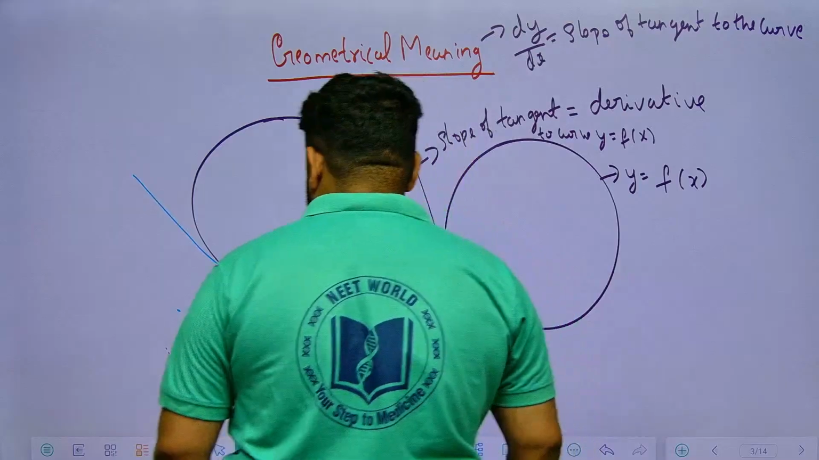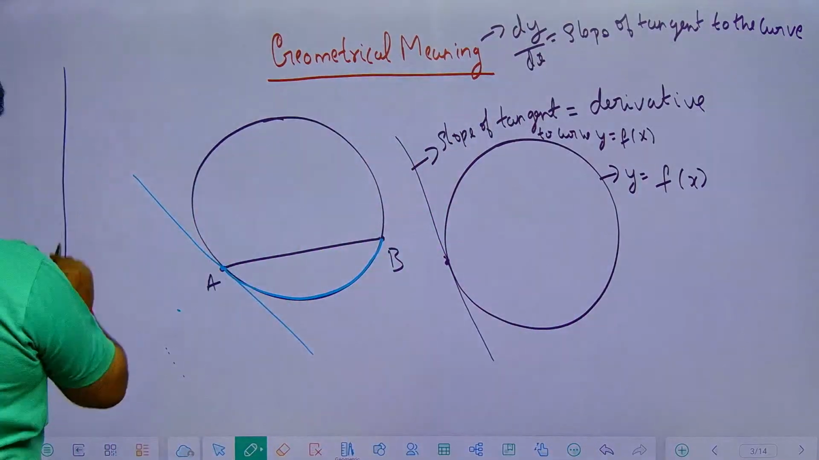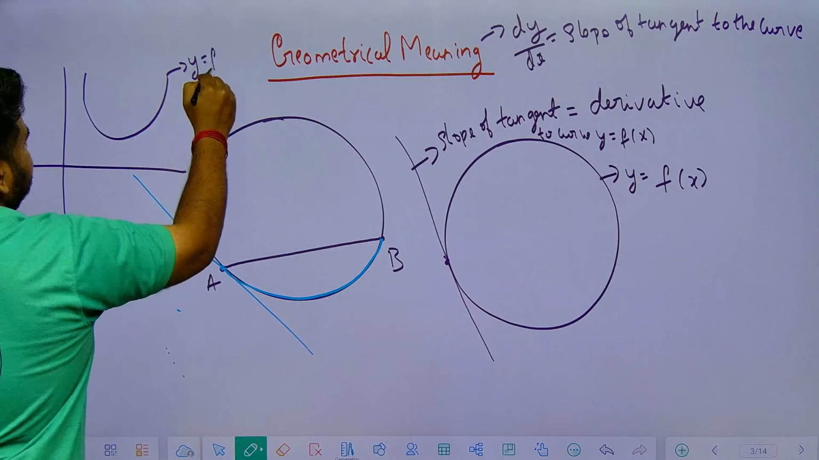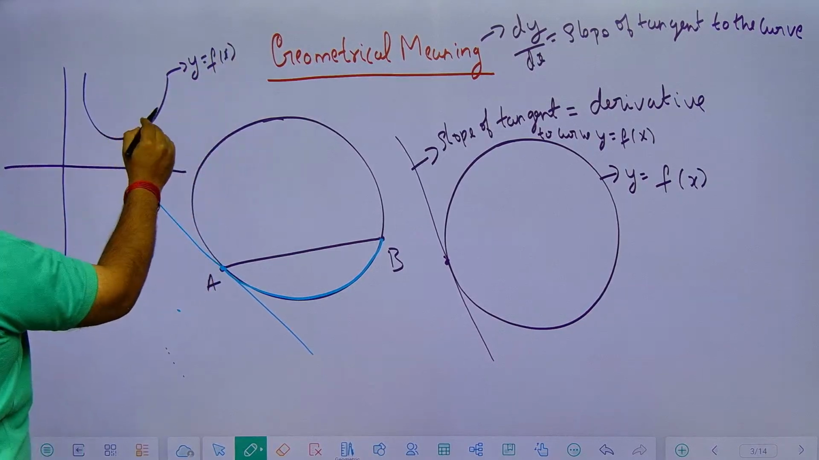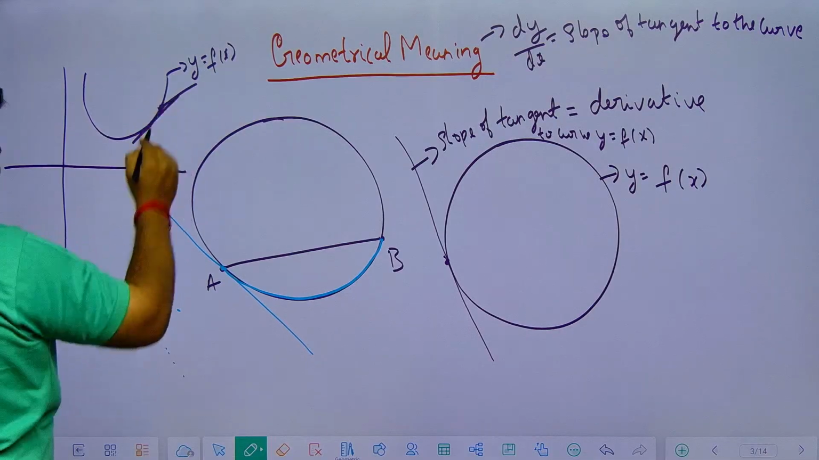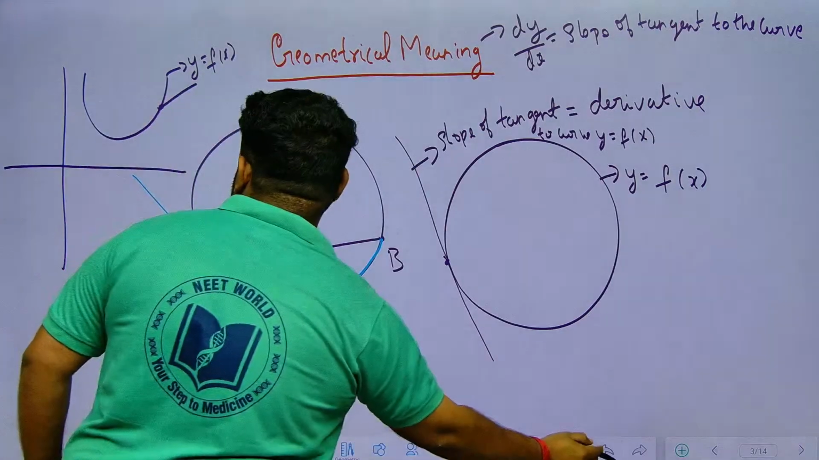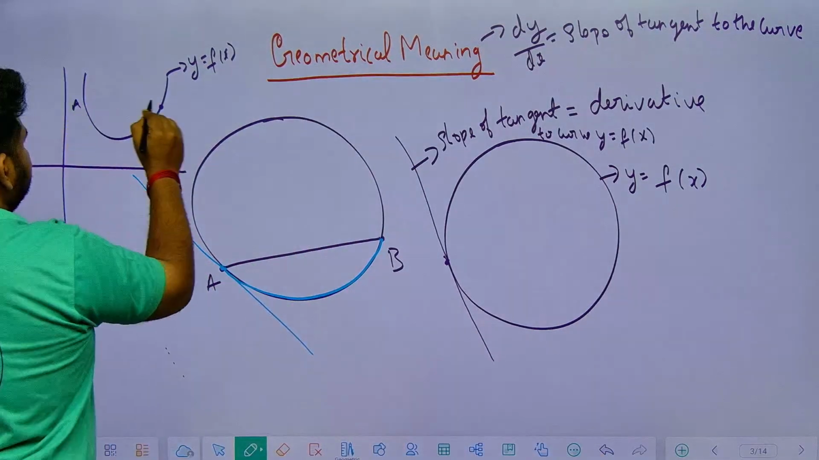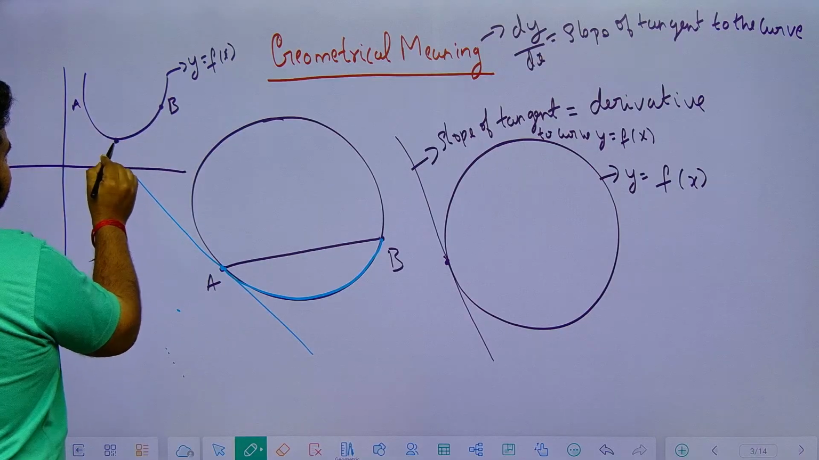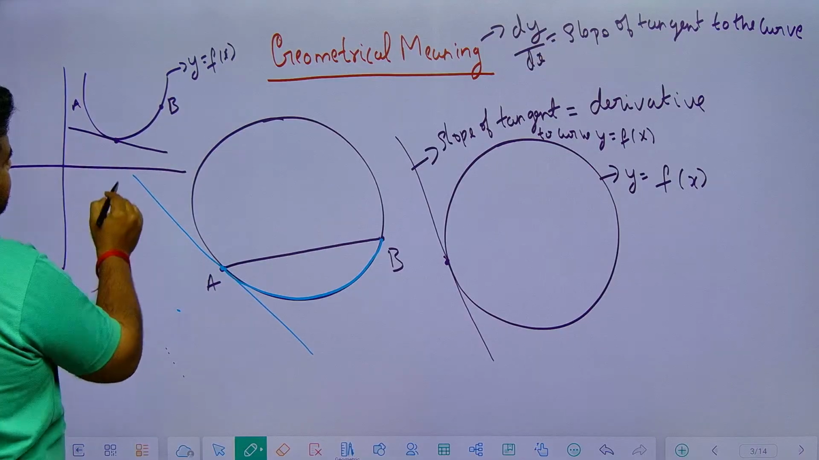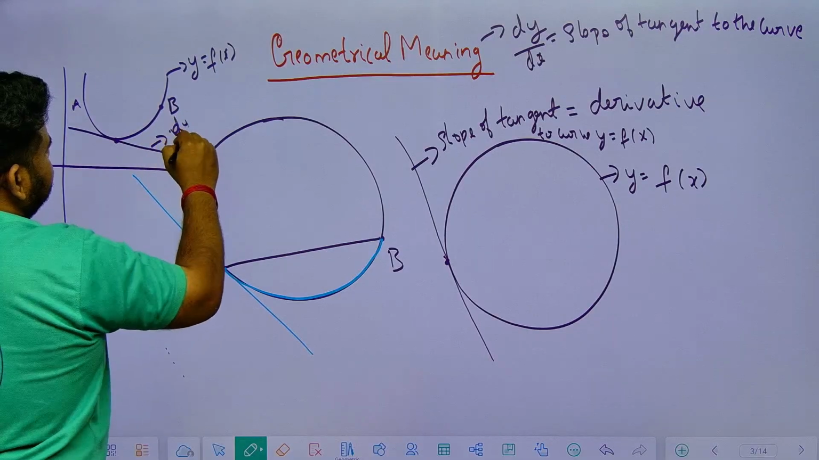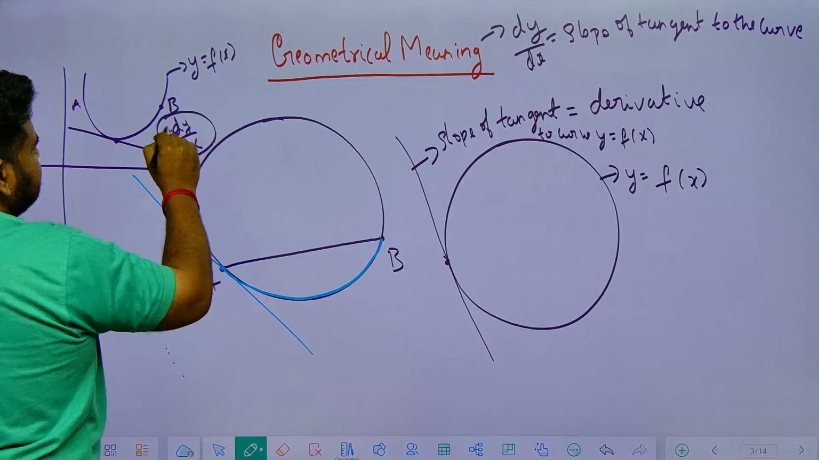Okay, suppose you take another curve like this, given by y is equal to f of x. Now, suppose we have a point here, the slope of the tangent to this curve, or if you have 2 points A and B, and they come towards each other, then we have a point here. So if you have a tangent like this, this will represent dy by dx.